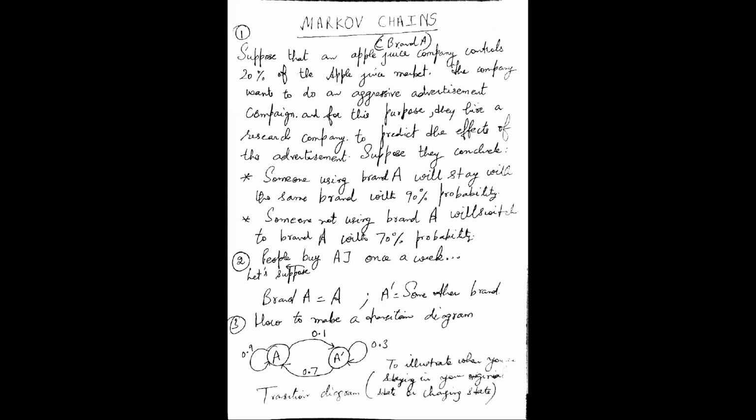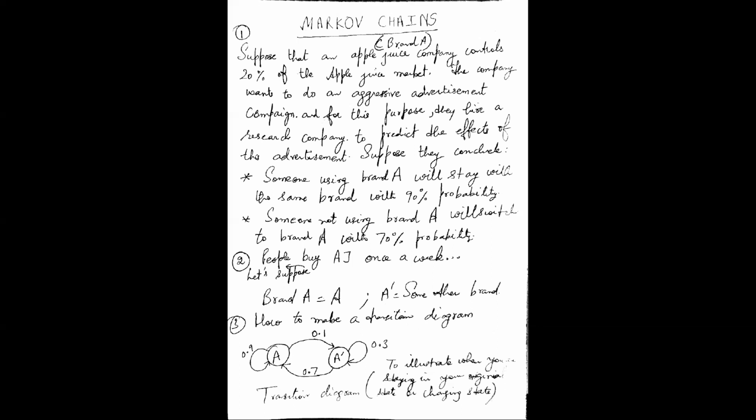Now I can make a state diagram here, a transition diagram. I will take two nodes, one is A and the other is A dash. What does A tell me? People who are using brand A before the ad. A prime is people who are not using brand A before the advertisement. I will come to the state transition matrix afterwards, but I just want to explain this transition diagram.